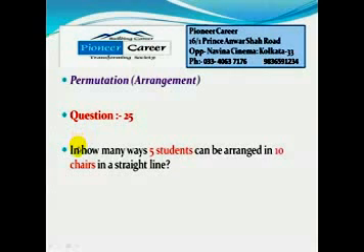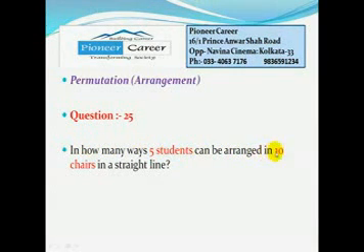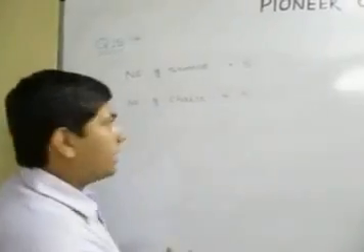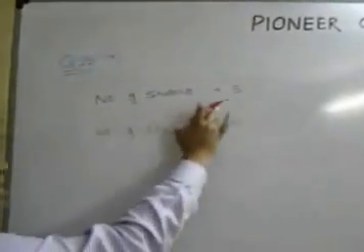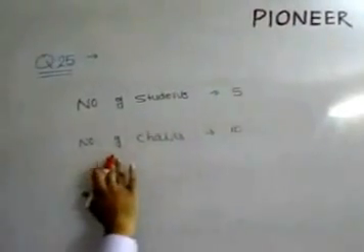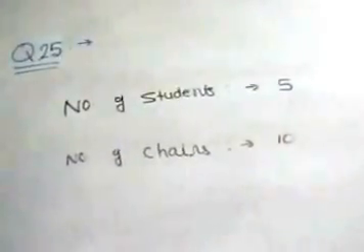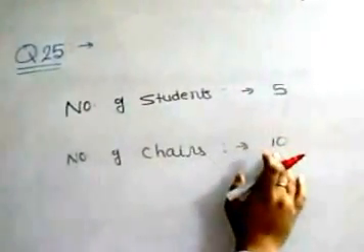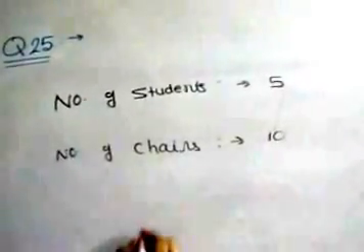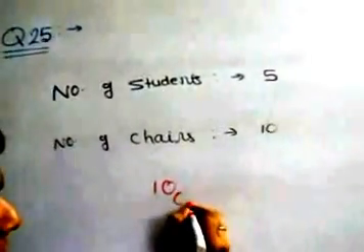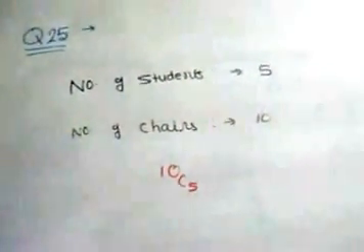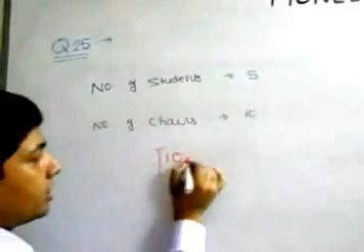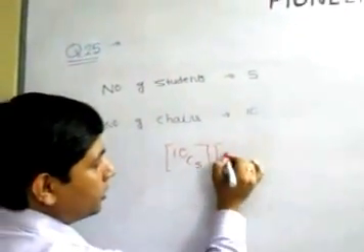Next question is, in how many ways can 5 students be arranged in 10 chairs in a straight line? Here in this case, total number of students are 5 and we have to arrange them in 10 different chairs. So first of all, we have to select 5 chairs out of 10 chairs, that is in 10 C5 ways. Now we have 5 chairs and 5 students, we can arrange them in 5 factorial ways.